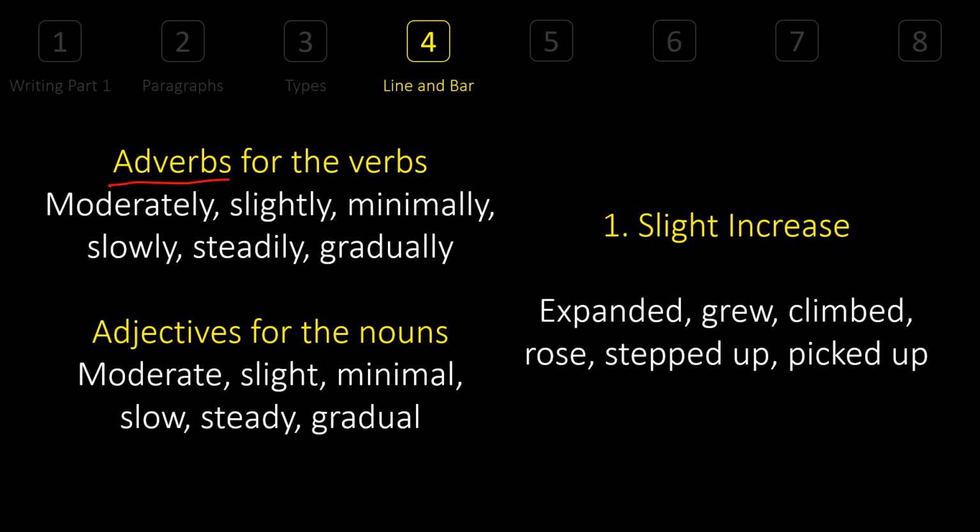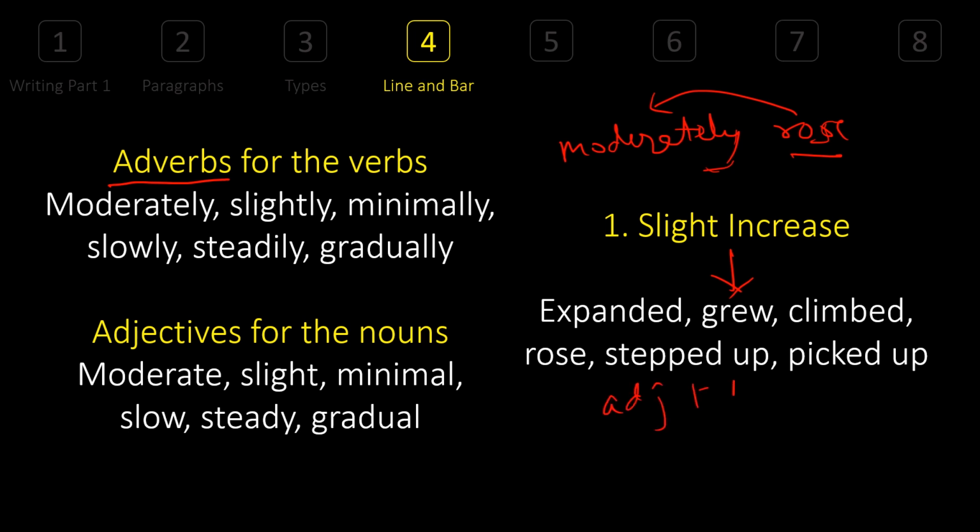See, these are adverbs. So if you're using the words to show increase as verbs, let's take an example. Moderately rose. That means it increased moderately. So this is what we have as a verb, and to enhance the verb we always use adverbs. What if we use an adjective? Then we have to change the word to a noun. Adjectives always describe a noun. So adjective plus noun,